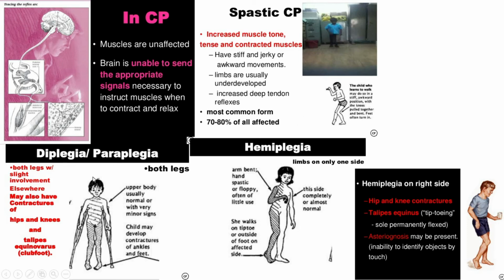Now, after that, if both legs are more affected, that is called the diplegic type of variety. In this case, talipes equinovarus or clubfoot may also be associated. And this is one type called hemiplegic type. In this case, only one side will be affected. This hemiplegic patient may be associated with equinus deformity and hip and knee contracture.